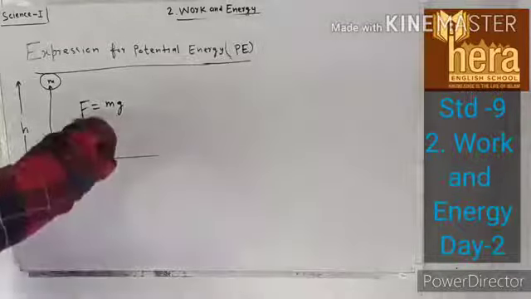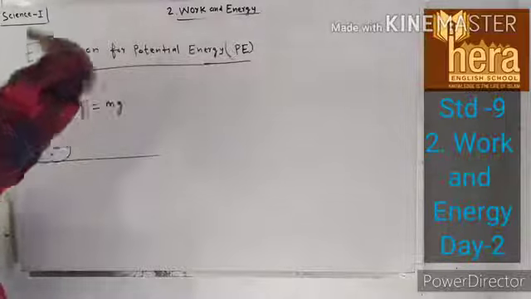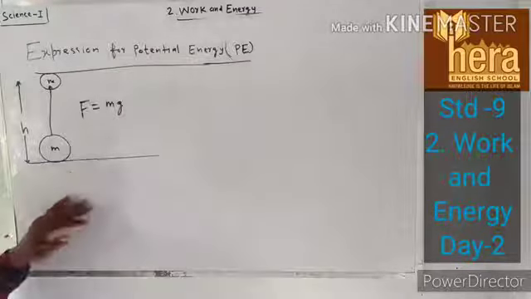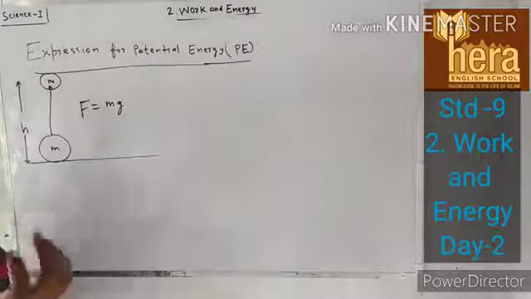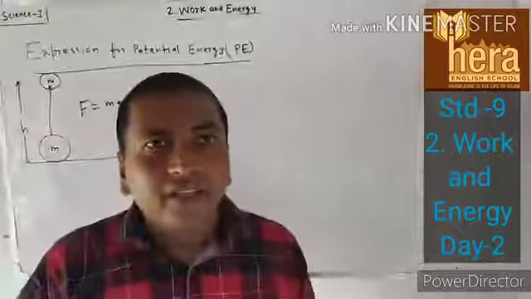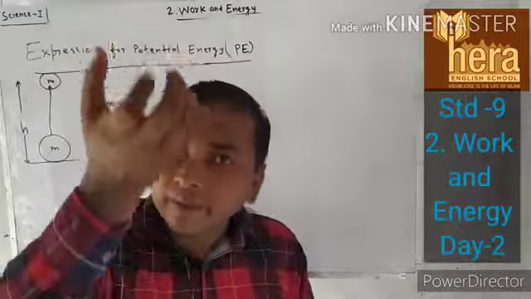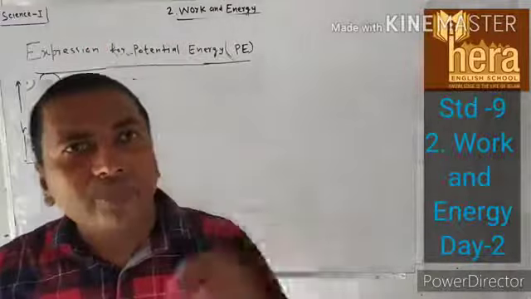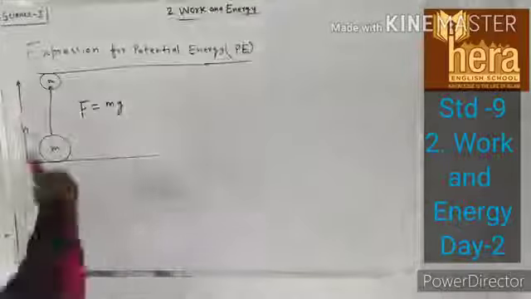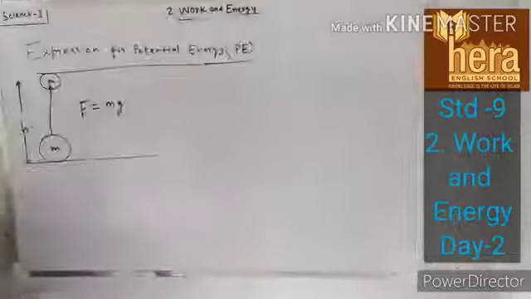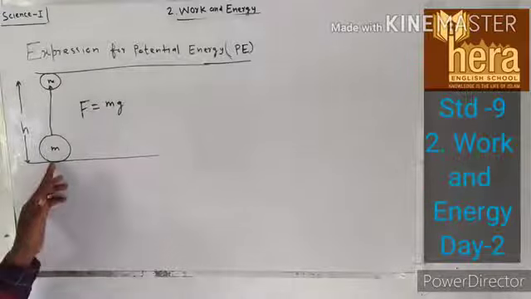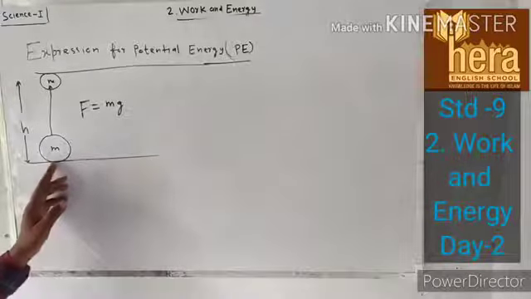This force will act against the gravitational force, because we know that Earth exerts gravitational force on any object near it. So this much force you have to apply against the gravitational force by the Earth. Understood?